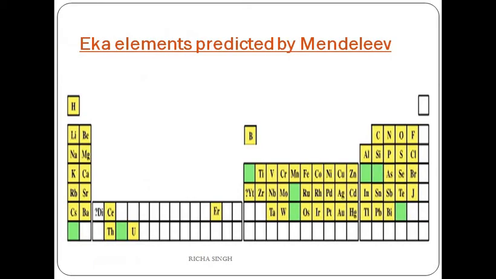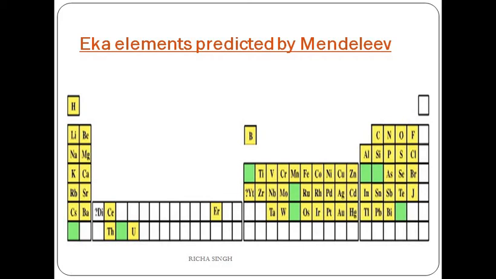Next, Eka elements predicted by Mendeleev's table. What are Eka elements? You can see in the slide, he left certain green blocks. You can see one beneath boron, then one at the side of zinc, and with aluminium also you can see a green color block. So what is this? He left the empty spaces for future elements, and he added a prefix